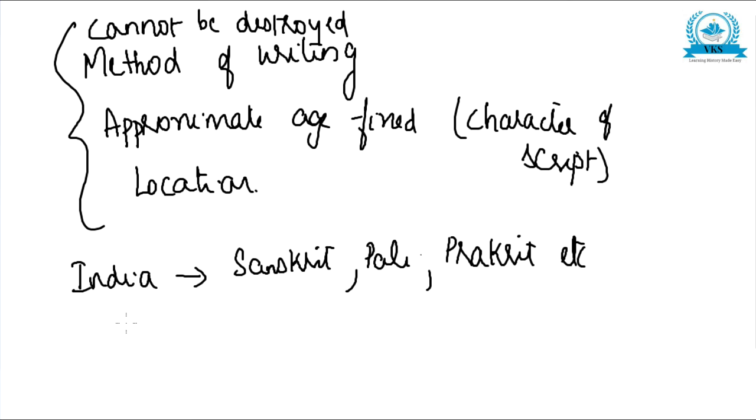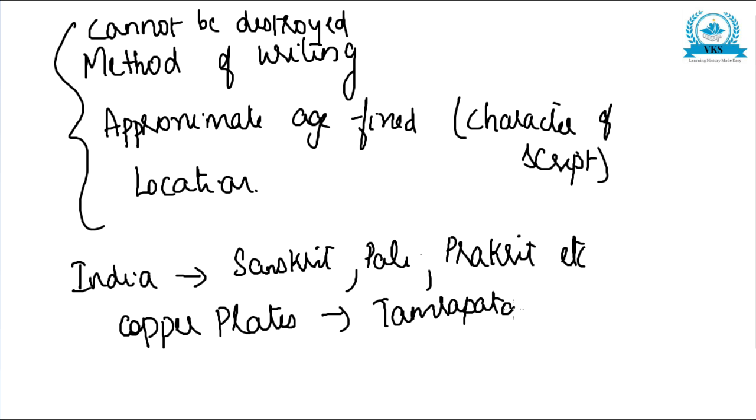The inscriptions found on copper plates are called Tamrapata, Tamrapatra, etc.